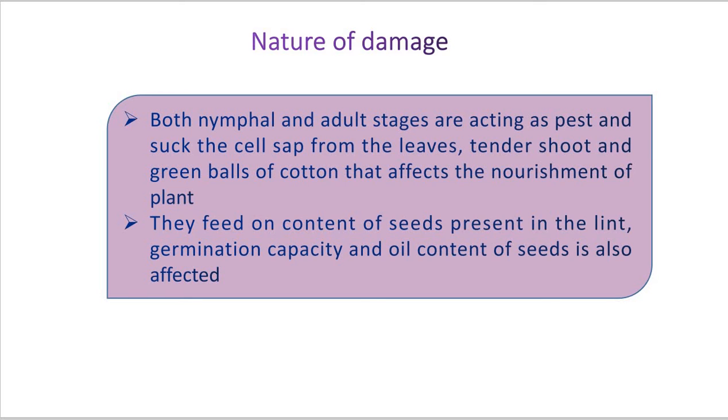They also facilitate secondary infection due to bacteria into the bolls, causing rotting of the entire content of the boll, followed by discoloration of the lint to yellow or brown. Okay, so by the process of feeding, they make the lint, the cotton boll, yellow or brown in color. Now, this is about the nature of damage.